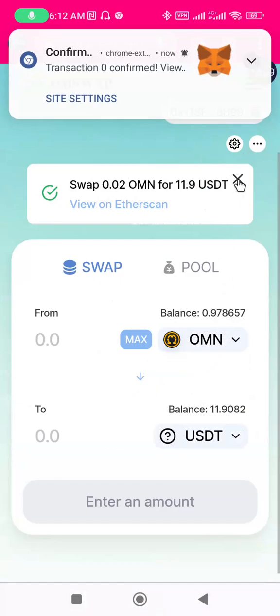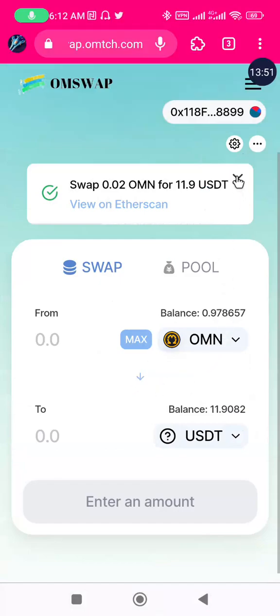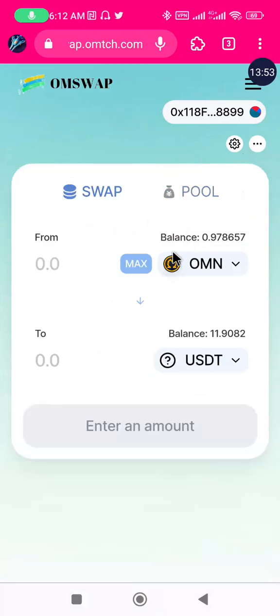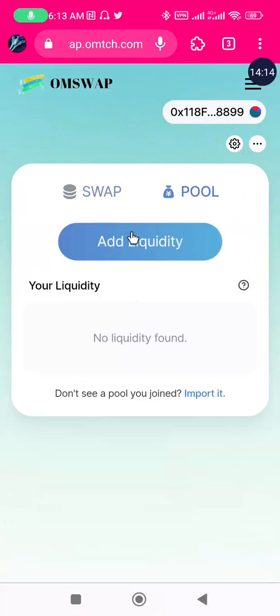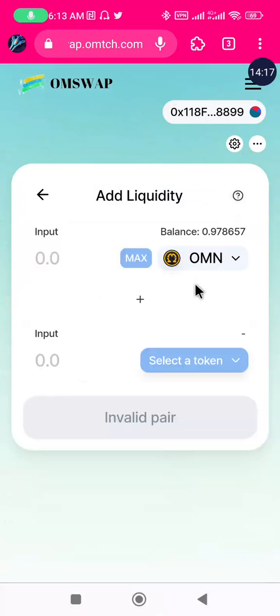So the next thing we are going to do, if you remember from the document, which I don't want to go there again, because for now, for the few seconds we are going to be doing this transaction on this swap interface. You remember we are told to do a swap, add and remove liquidity. So what we are going to be doing next is to add liquidity. You click on the pool, then you click on add.